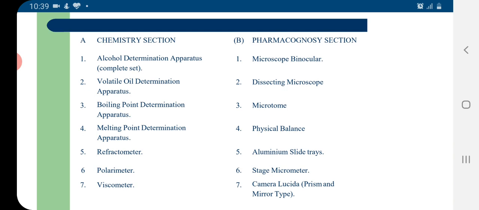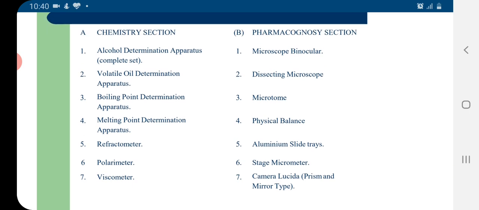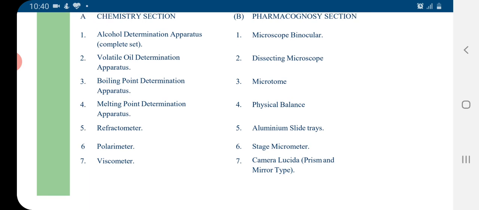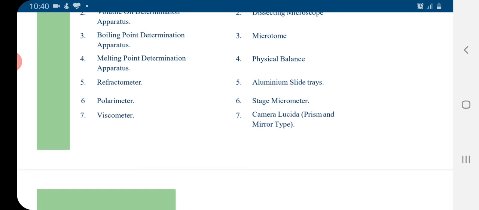In the chemistry section, there must be arrangement for alcohol determination apparatus, volatile oil determination, boiling point determination, melting point determination, refractometer, polarimeter, and viscometer. In the pharmacognosy section, there must be instruments like microscope binocular, dissecting microscope, microtome, physical balance, aluminium slide trays, stage micrometer, camera lucida with prism and mirror type.